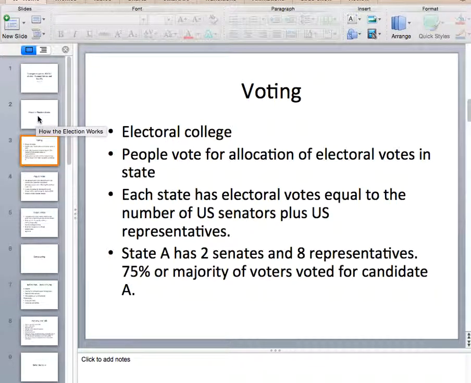First of all, there's the electoral college, where people vote for the allocation of electoral votes in the state. Each state has electoral votes equal to the number of US senators plus US representatives. So in the case of state A having 2 senators and 8 representatives, they would have a total of 10 electoral votes, and if 70% or a majority of the voters in that state vote for candidate A, then candidate A will receive all of those votes.